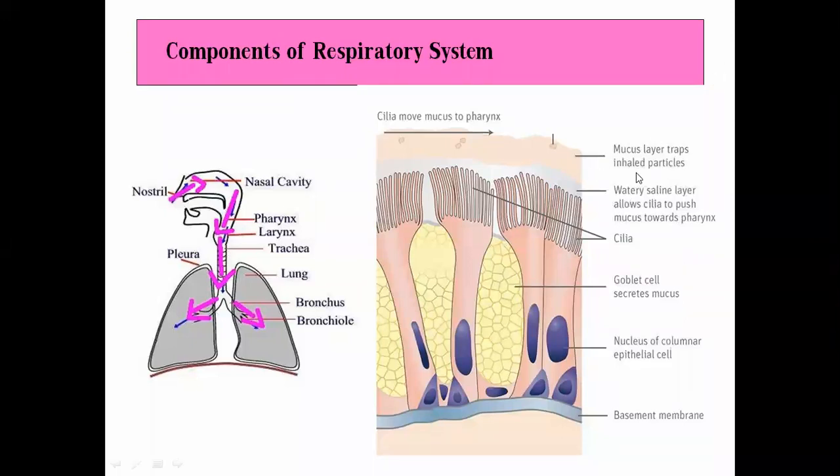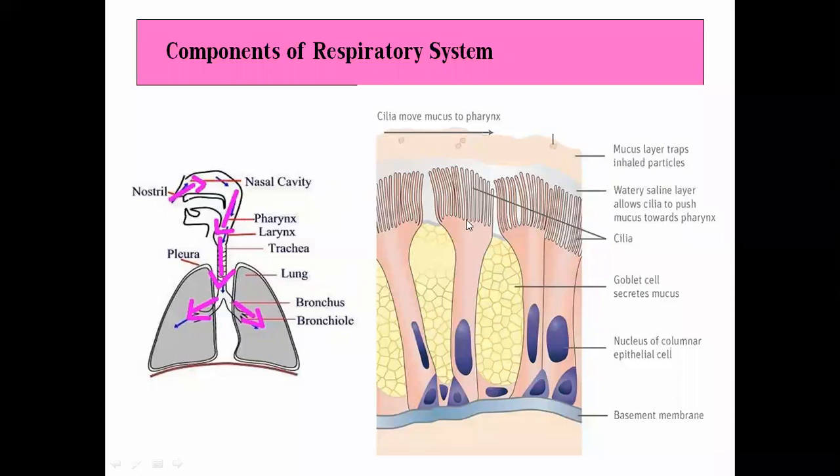Now, followed by this mucus layer, there is a watery saline layer, which allows the cilia to push mucus towards the pharynx. This is a secretion of protective mucus, which will push the mucus towards the pharynx.